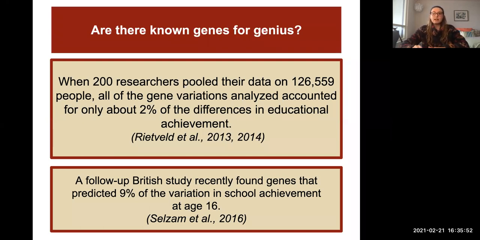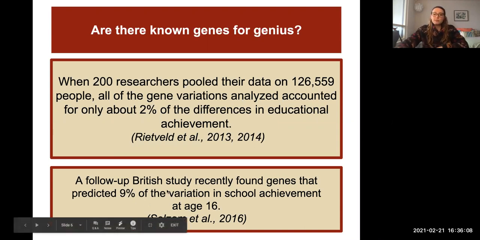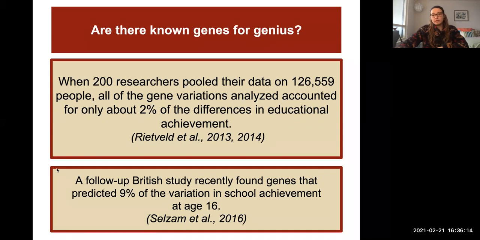It's not like they found one specific gene, that's the intelligence gene. Instead, there are so many different gene combinations that come together and compound for this idea of intelligence. We'll come back to this idea later in this module. Another British study that was a follow-up to that recently found that genes predicted 9% of the variation in school achievement at age 16.